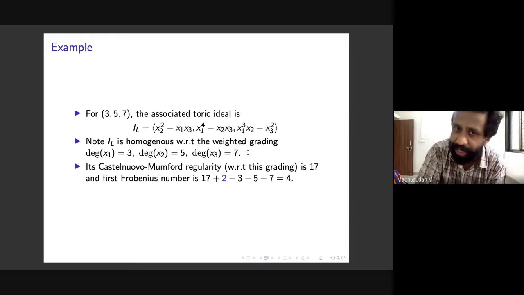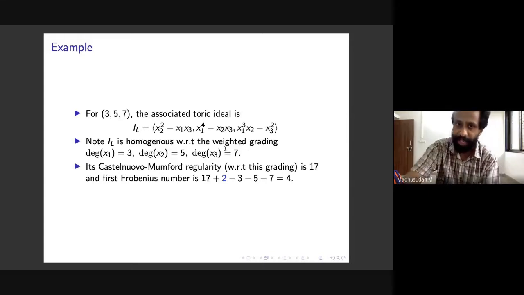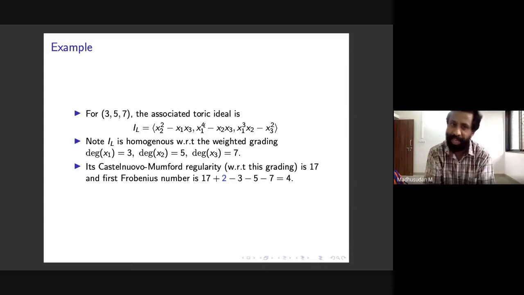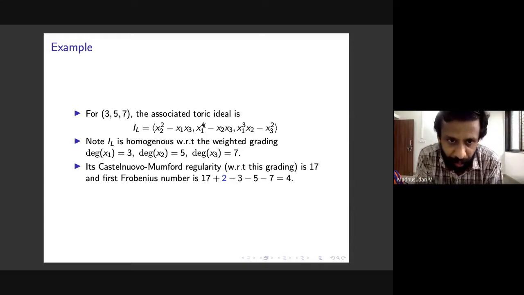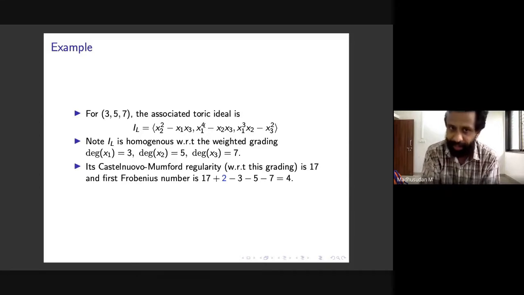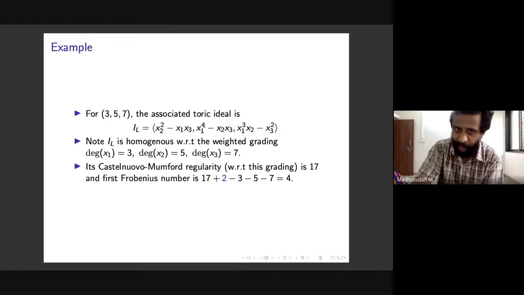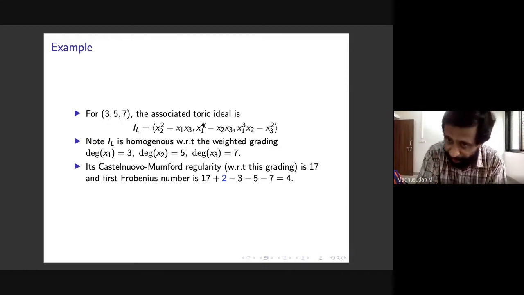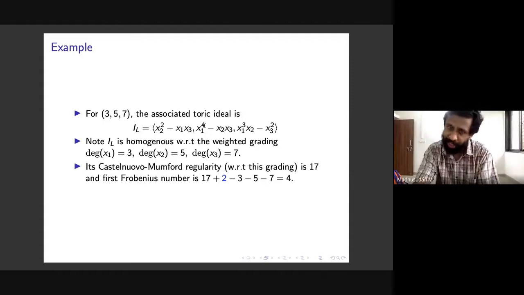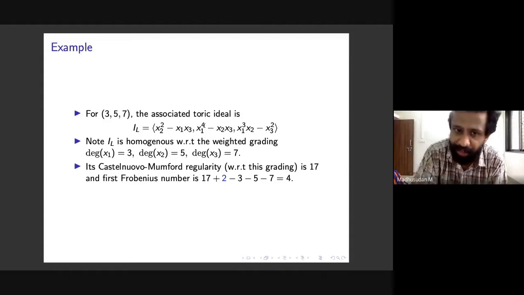So degree of x3 is 7. And if you use this weight, then you see that these 3 binomials are homogeneous, right? The first one has degree 10 with respect to this weight, and is homogeneous, and so on. So IL is homogeneous with respect to this weighted grading. And furthermore, if you compute its Castelnuovo-Mumford regularity with respect to this weighted grading, it turns out to be 17.